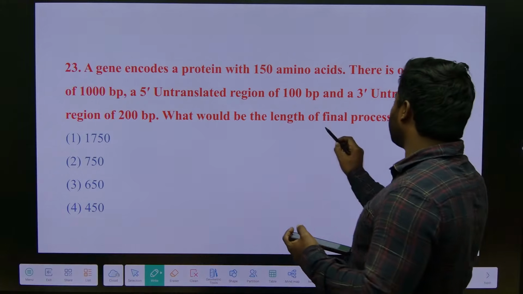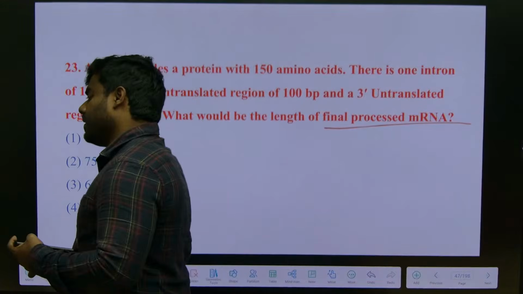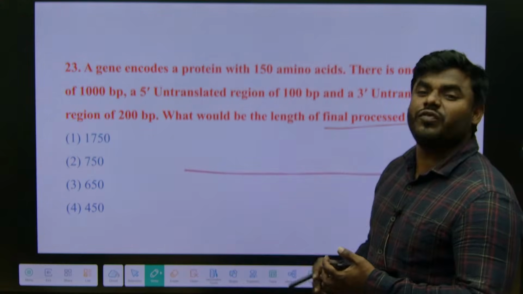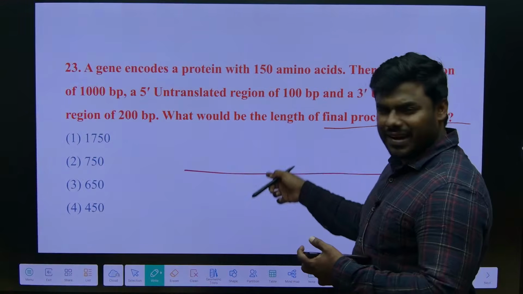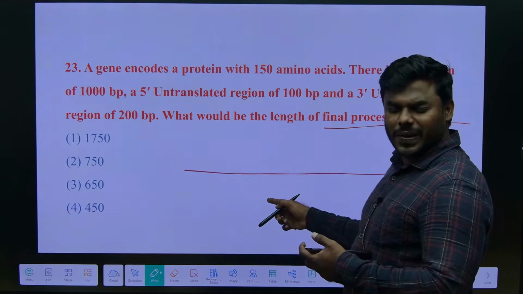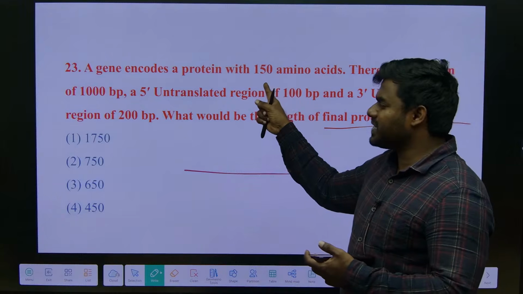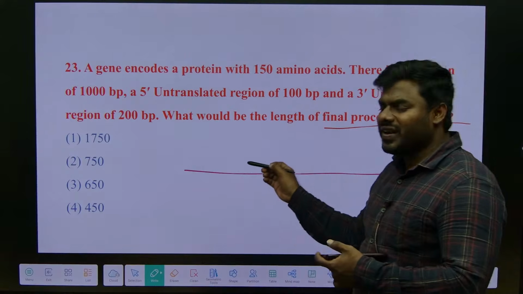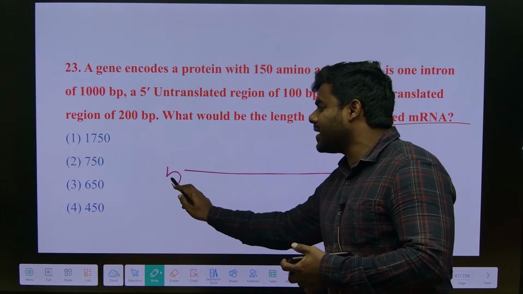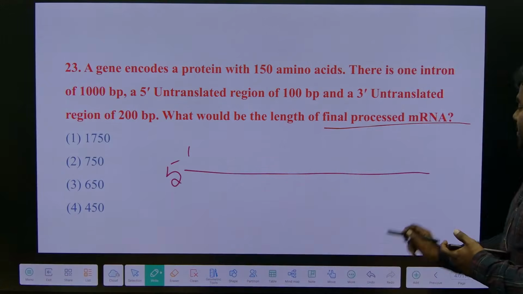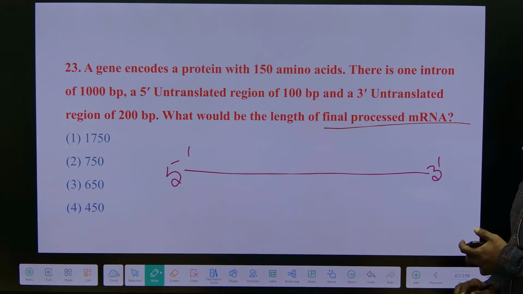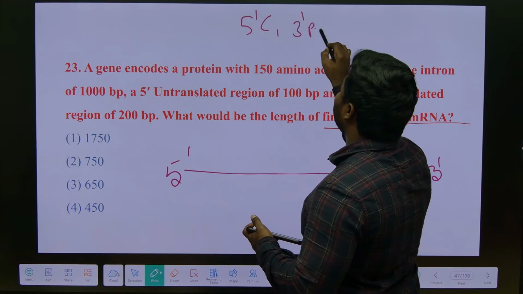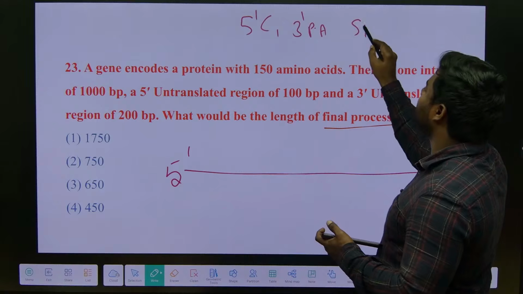They are asking about the processed mRNA. No, it's very simple. How does the mRNA look? mRNA is generally coming from DNA, right? Whatever sequences are present in the DNA will also come to the mRNA. But whenever the mRNA is synthesized in eukaryotic organisms, it is immature. So since it is immature, what are we going to do? We are adding the cap, doing the polyadenylation and doing the splicing.